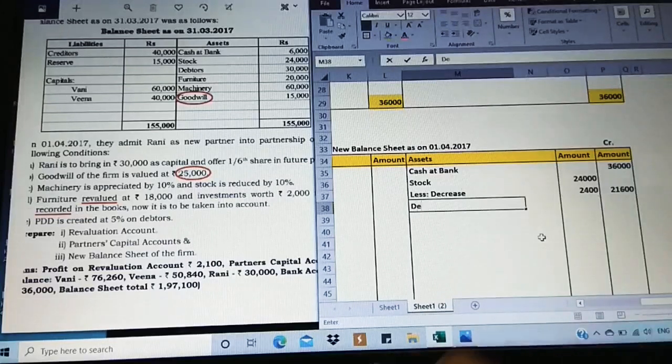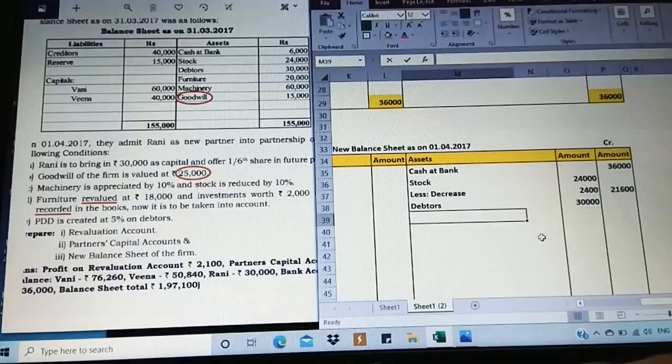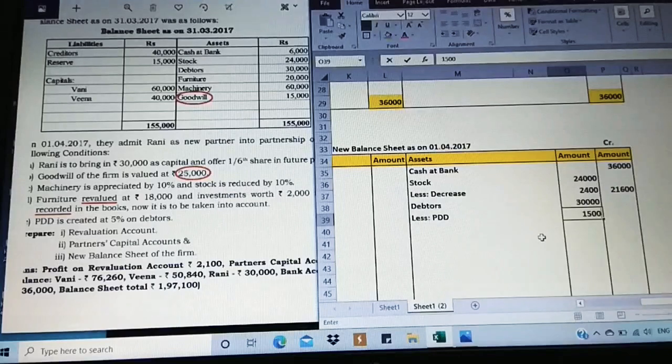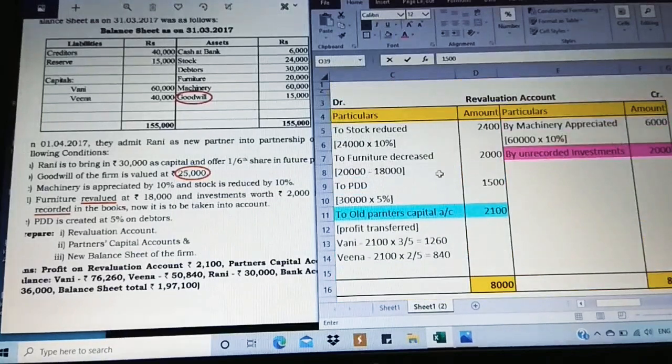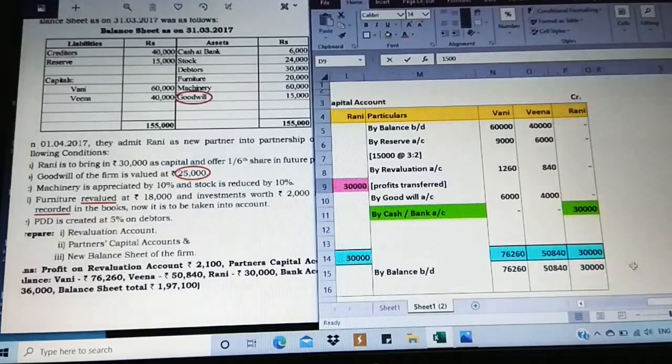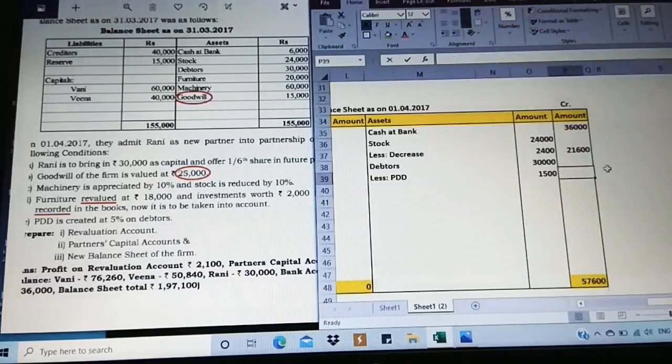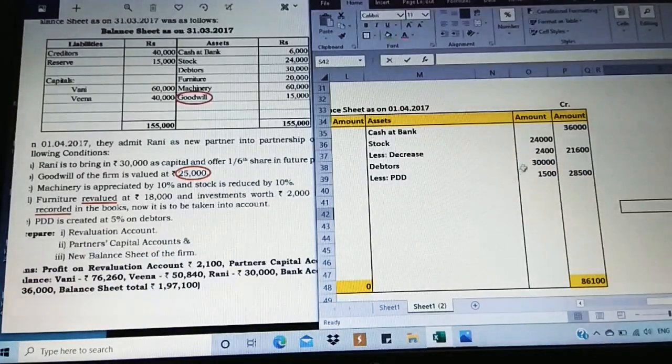After that, debtors, we have an adjustment of PDD, so less PDD, the calculation which we did at 5%, so 1,500. Let us just check it once. 1,500 is the value which we got. Yes, so I'm going to take this. So after calculating, 28,500 is the adjusted value.